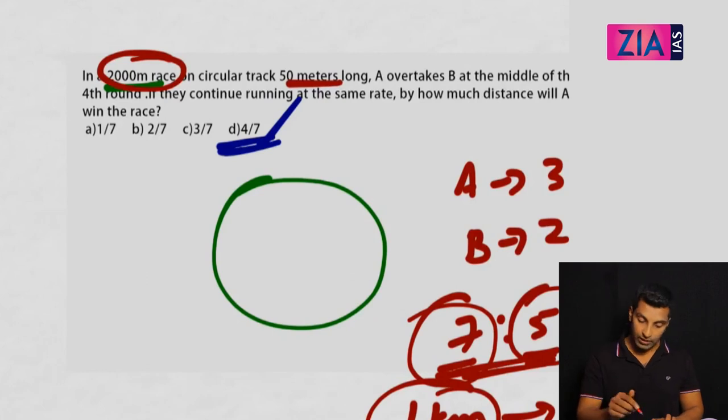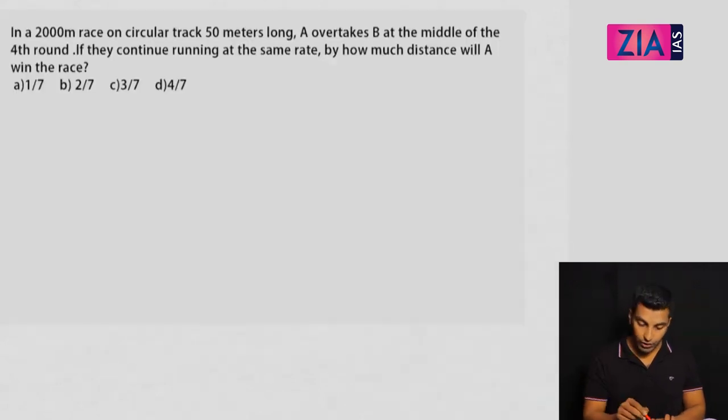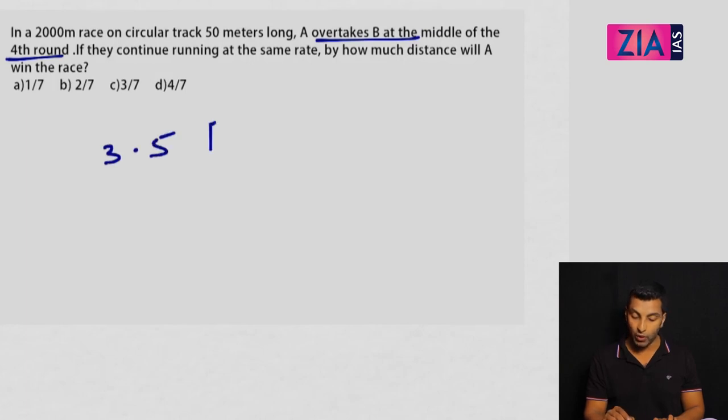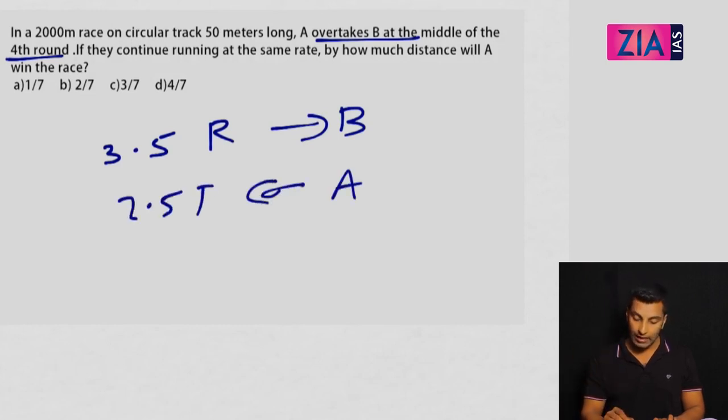I hope this is clear for all of you. Have you solved this like this? We understood that person A overtakes B at the middle of the fourth round, that means 3.5 rounds. So A covers 3.5 rounds, overtaking means first meeting, that means 1 round lead. So B covered 2.5 rounds. That's our logic, right? That means the distance ratio is given as 7:5.